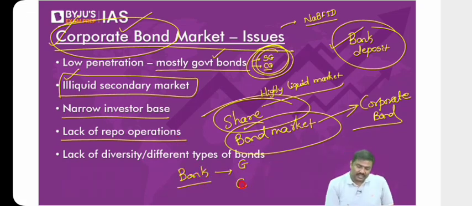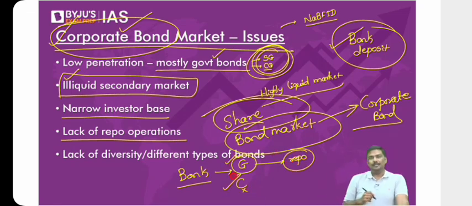Now you know that if you invest in and purchase a government bond, you can use it for repo. It is allowed. You can use it under repo. That is not allowed for corporate bonds. You tell me, will you purchase more government bonds or corporate bonds?